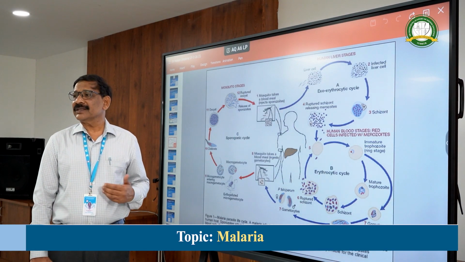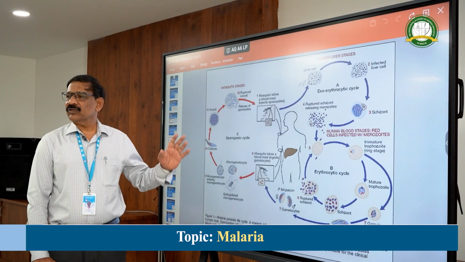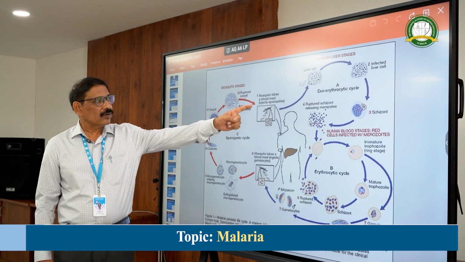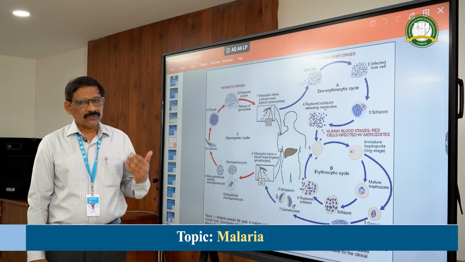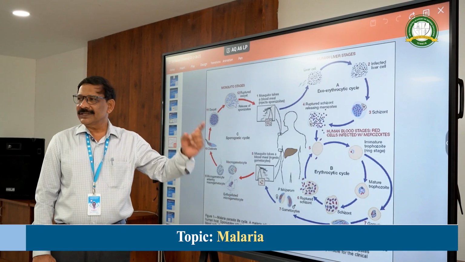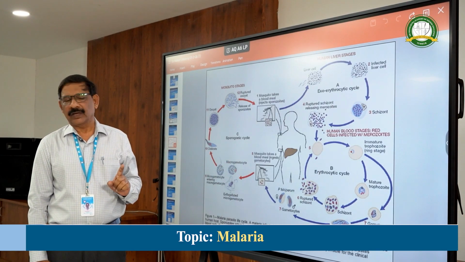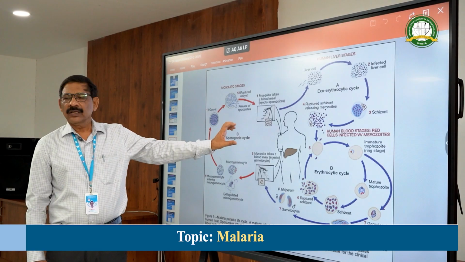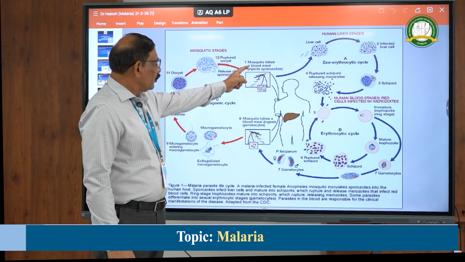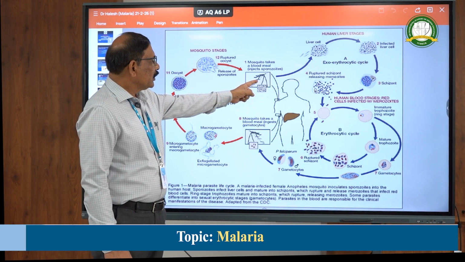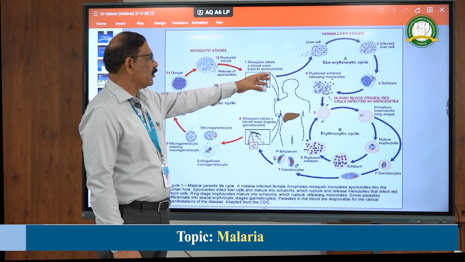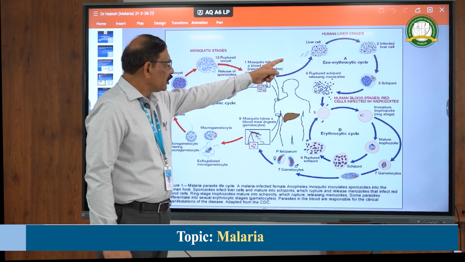Coming to the life cycle, it has a human life cycle and also a mosquito life cycle. The human life cycle is divided into pre-erythrocytic schizogony, erythrocytic schizogony and gametogony. These 3 phases occur in the human being, whereas in the mosquito it is called the sporogenic cycle, or sporogony. Now, when an infected mosquito bites an individual, the sporozoites, which are the infective elements, enter our circulation and go to the liver cells.